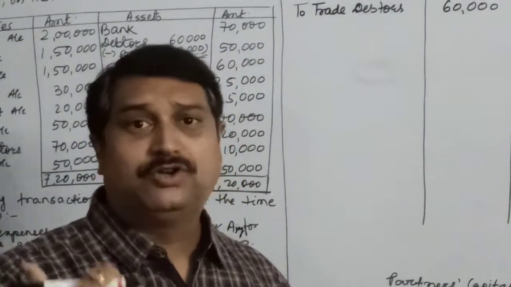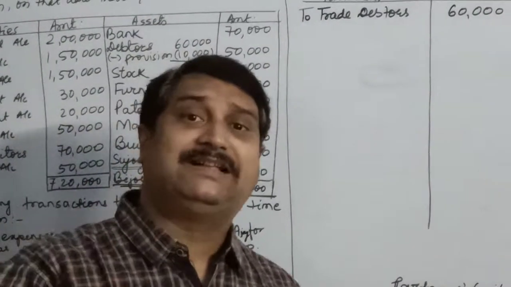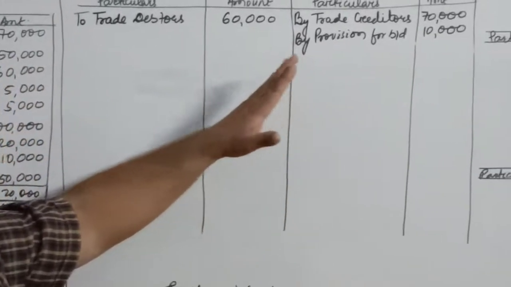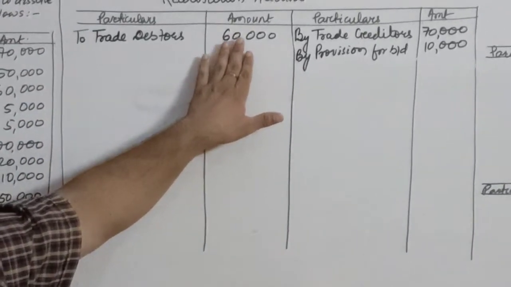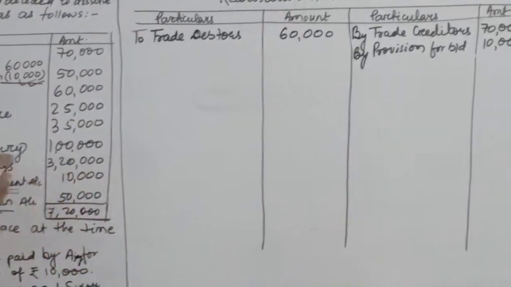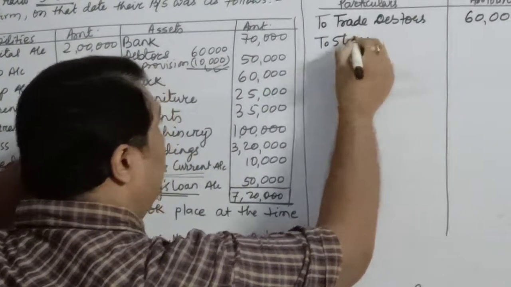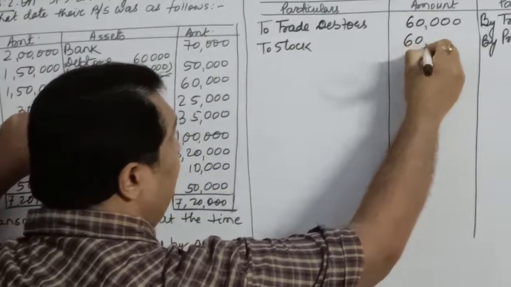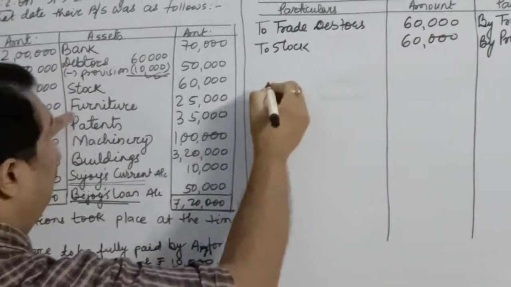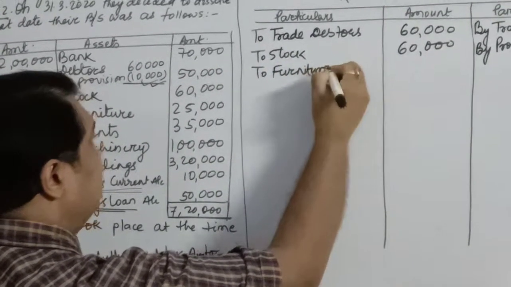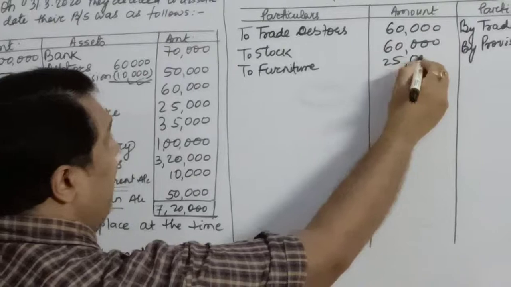Although it is not a liability, since it is created out of the profit, I am transferring it over here, and debtors will be shown at their book value, gross value. Next is the stock. Stock is of rupees 60,000, so I will transfer stock also. Then the next is furniture. I will transfer all the assets which can realize into cash.